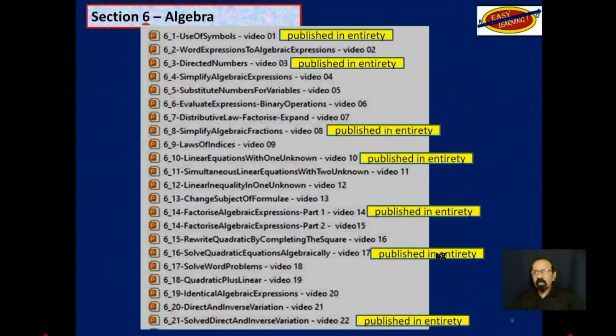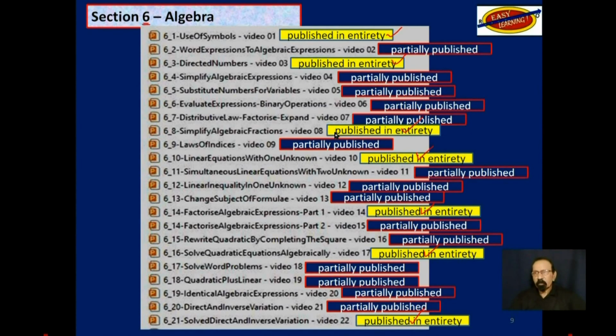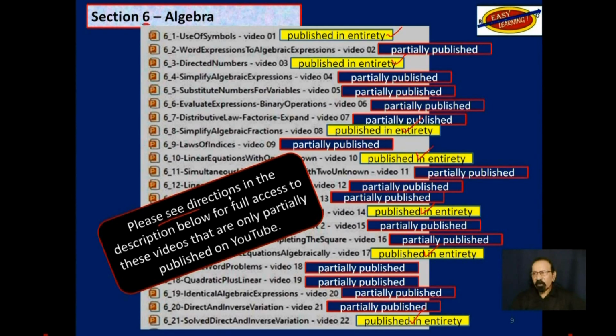These 7 videos indicated by yellow here have all been published on YouTube in their entirety, especially since algebra seems to be a problem area with most learners. So 7 of those videos are published totally on YouTube. The others, the same principle applies. They are partially published. Please see directions in the description below if you need full access to these videos that are only partially published on YouTube.